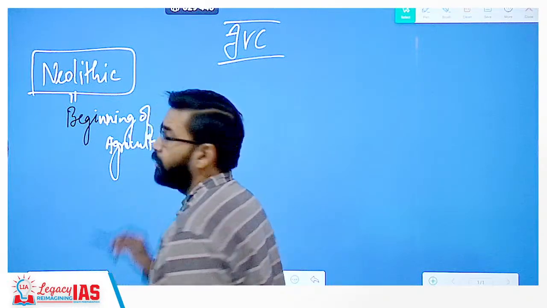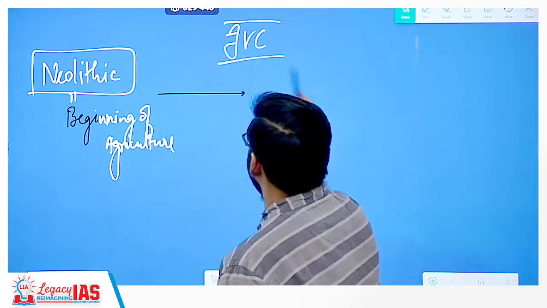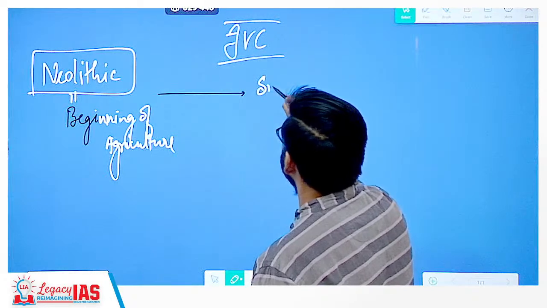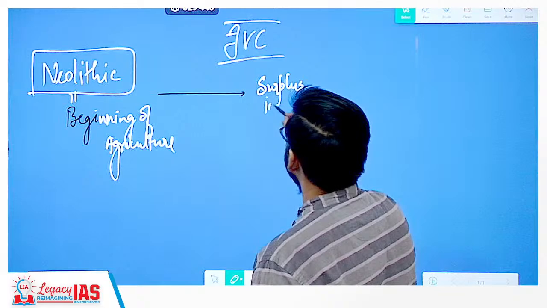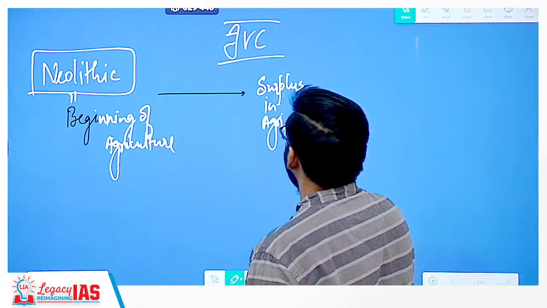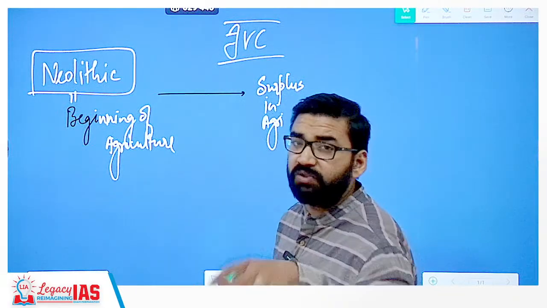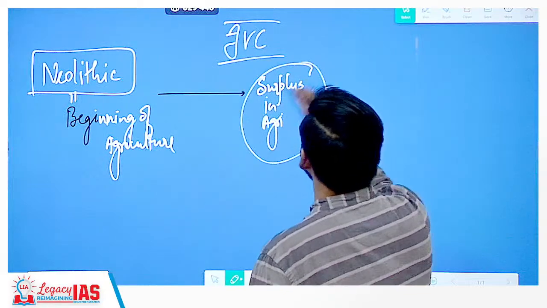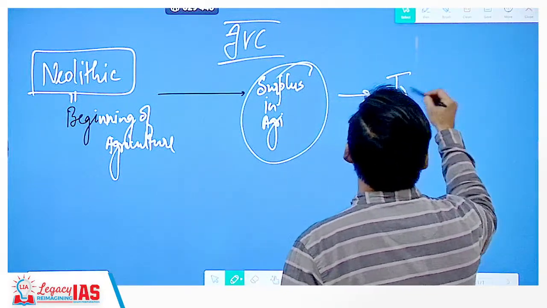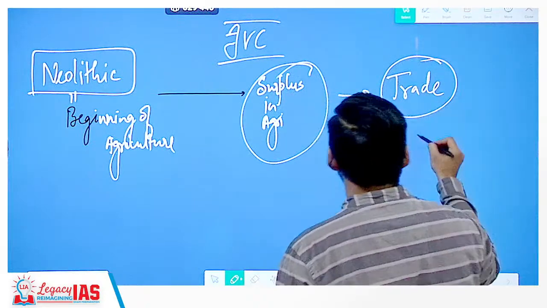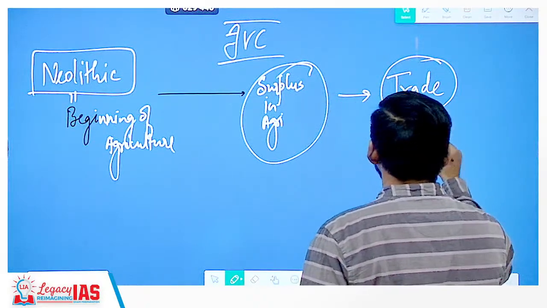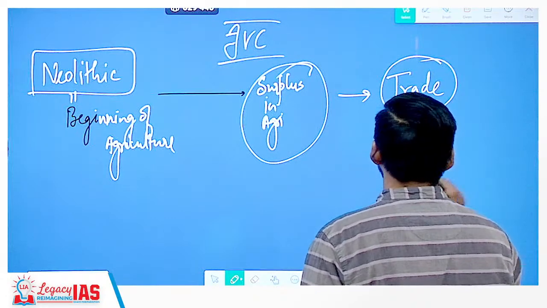Clear? And later it turned into surplus in agriculture, and whenever there is surplus, that means food security, because of this trade was started. Whenever trade started, it resulted in the formation of urban centers.